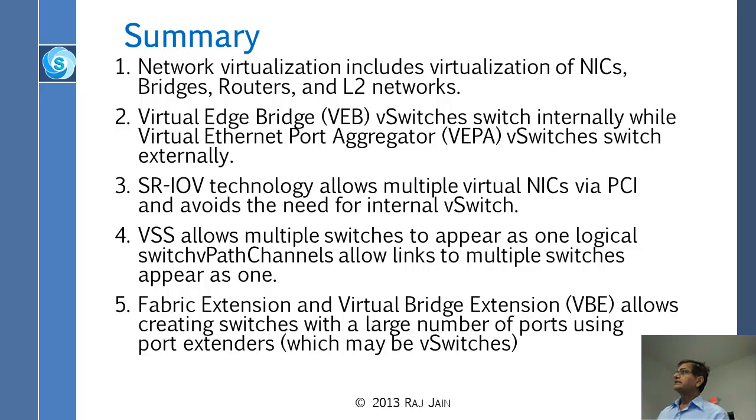Five key points: network virtualization includes virtualization of many things, starting with the NICs, bridges, routers, L2 networks, and so on and so forth. And in this module, we have just covered only one part. In the original picture, if you remember, there was a table at the beginning of this module which said how do you virtualize. We haven't got into L3 and those other things, right? This is just some parts. And we talked about two kinds of virtual switches, vSwitches, VEB and VEPA. VEB is local loop, and VEPA is external loop. This is internal, this is external.